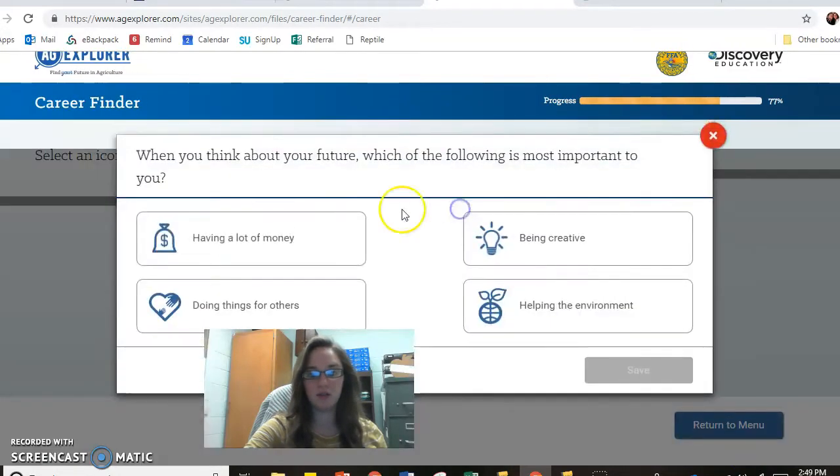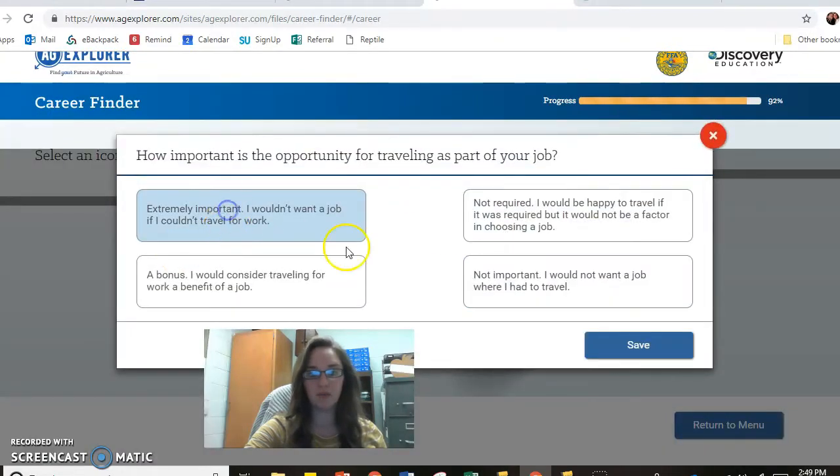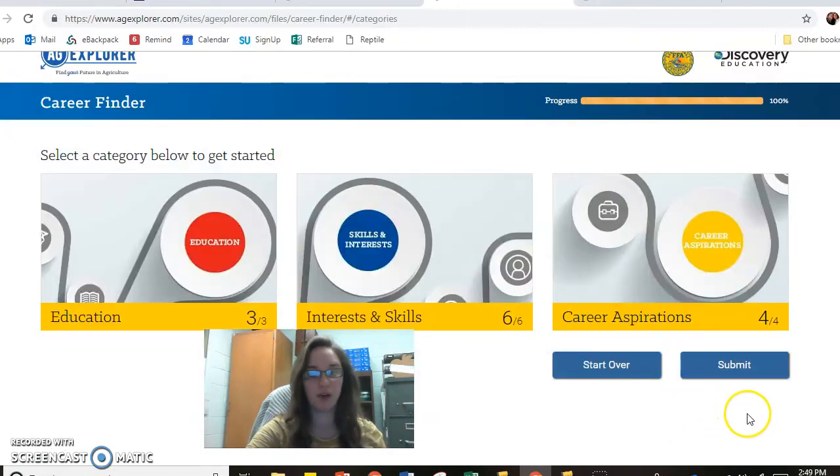Some of this stuff you might not know exactly, but what you want to do is fill it out to the best of your ability. You're in high school, you're not always going to know. Sometimes you just wait around, you say that you don't know what you're going to do, but you can only wait around for so long before you have to make a decision. Sometimes it doesn't feel right, but you have to have your head go ahead of your heart, and you got to figure it out. Sometimes you don't know what you don't like if you've never tried it. So this is going to help you get to that point. So fill these out as honestly as you can.